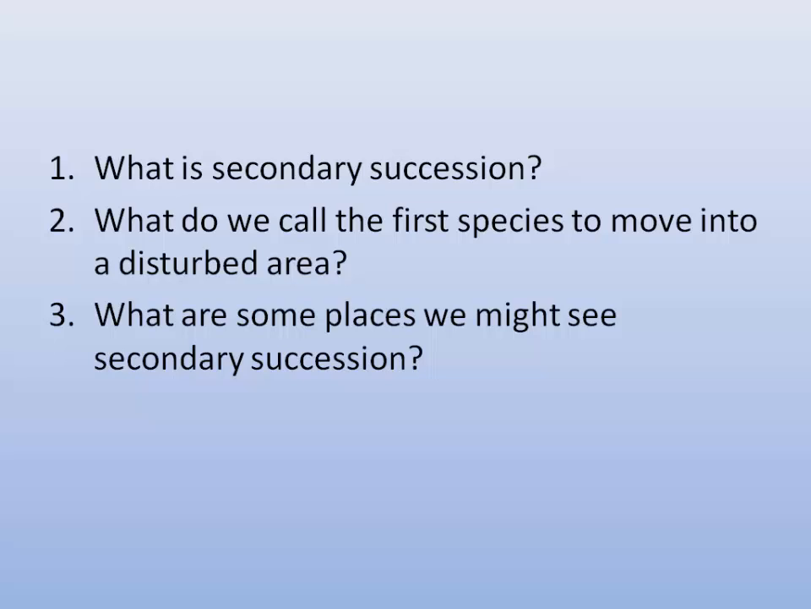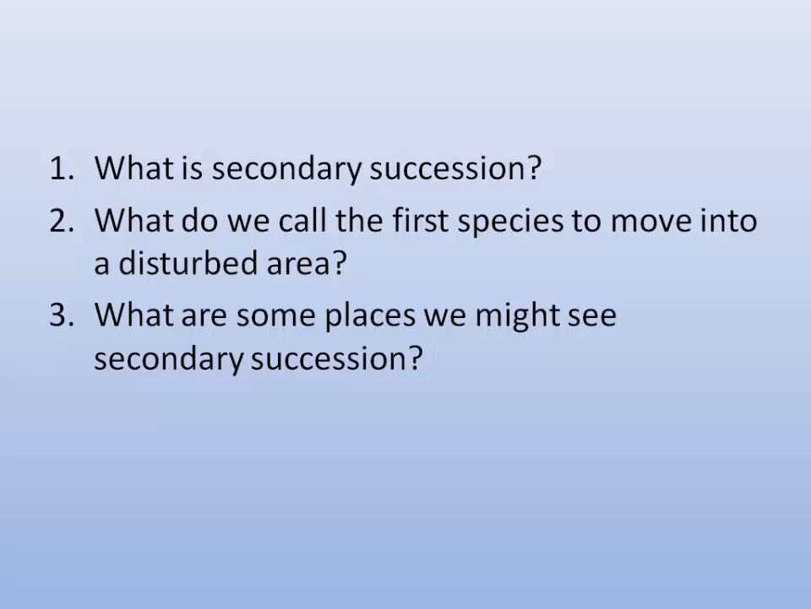What is secondary succession? Secondary succession occurs when an existing community is disrupted. Say a forest that's cut down and turned into a farm field, and then you let the farm field go back to nature. Succession will change it from a grassy field into a forest in this area.